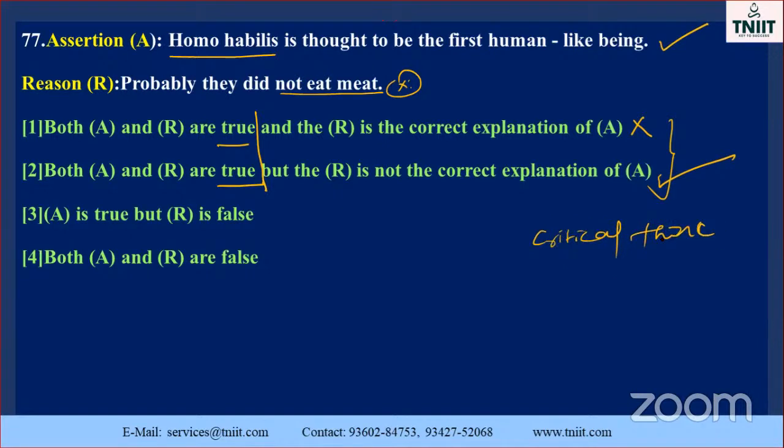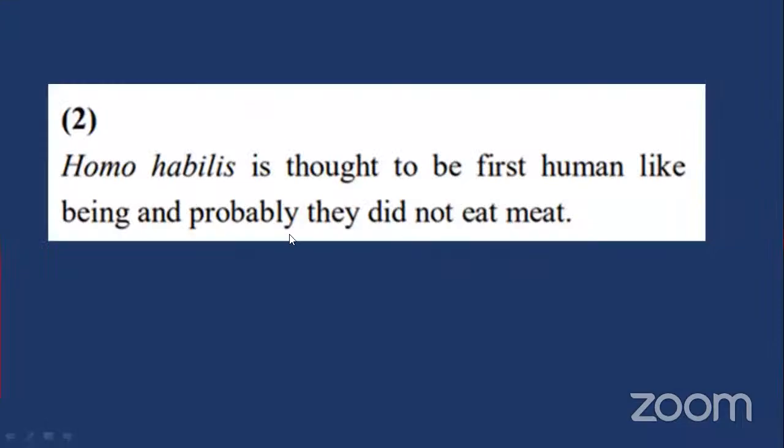Okay, made it. The critical thinking questions. This is very, very important. Others will not come. You already know about this part. See that option? Homo habilis is thought to be the first human-like being, and probably they did not eat meat. That is the correct option.